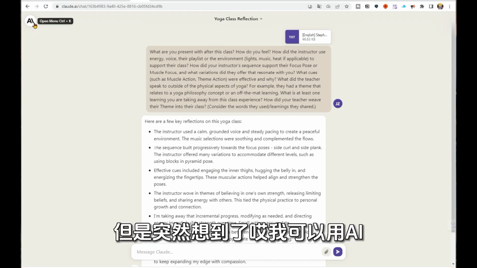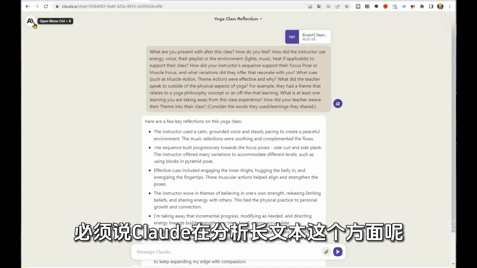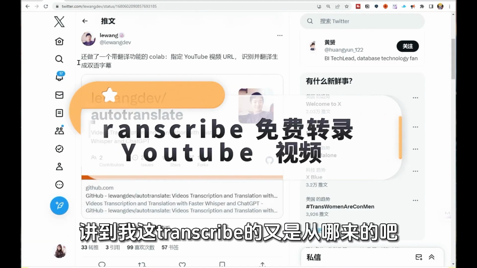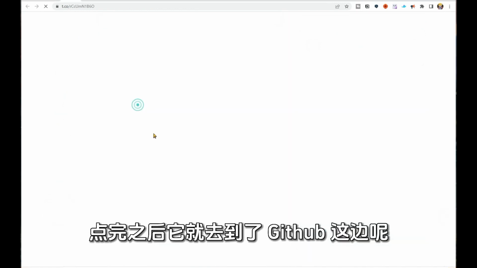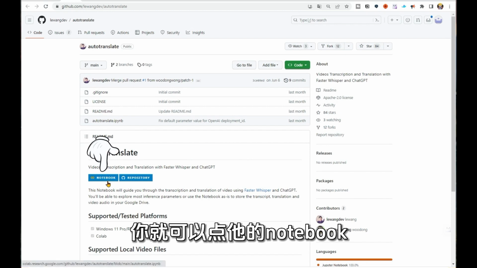Because the requirement of our course is to attend 50 yoga classes and write a journal for each class, I was initially quite worried. However, I suddenly came up with an idea that I can use AI, so I think it's really helpful. AI is everywhere in our lives now. It must be said that Claude is invincible in analyzing long texts.